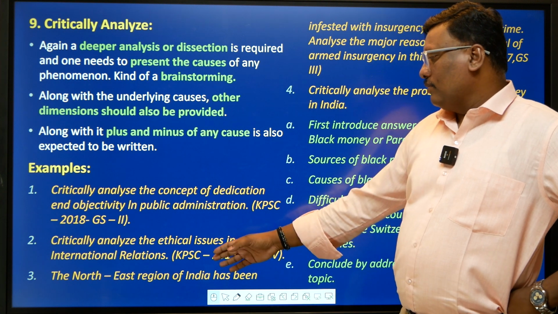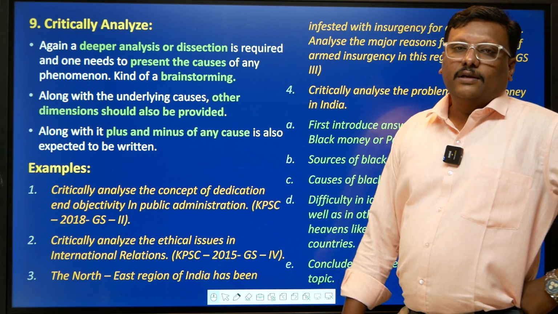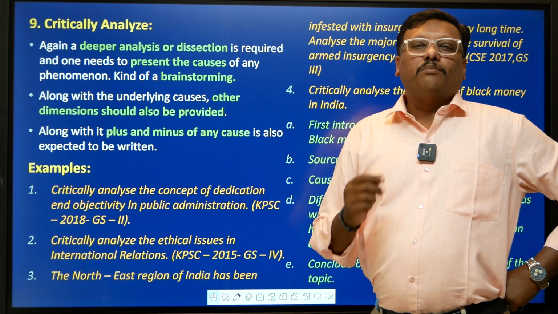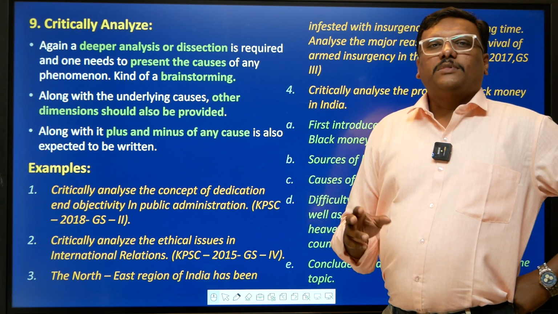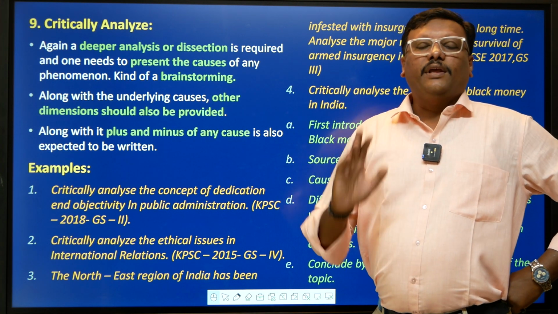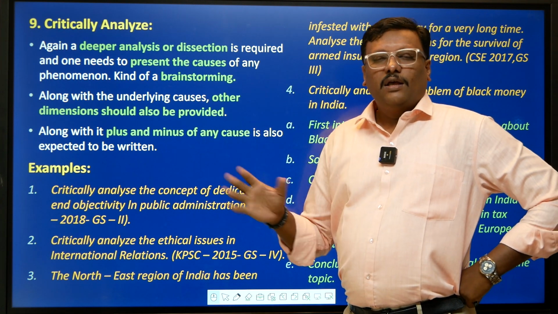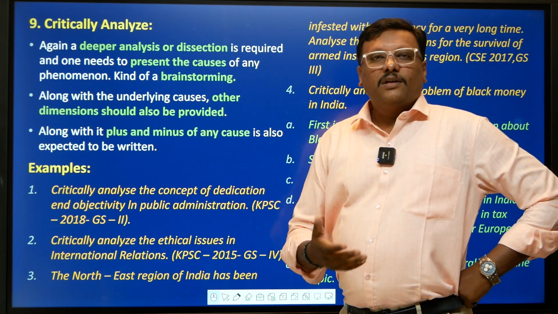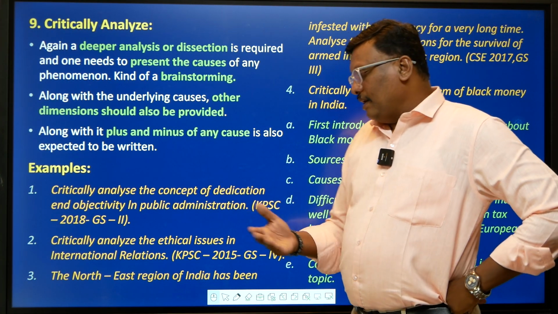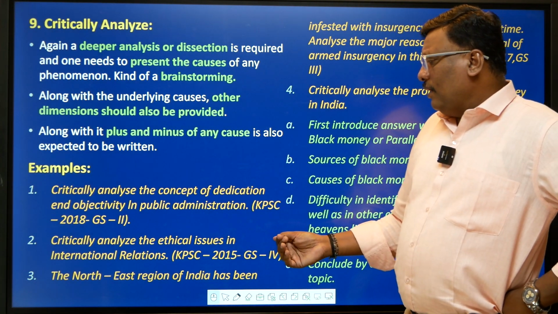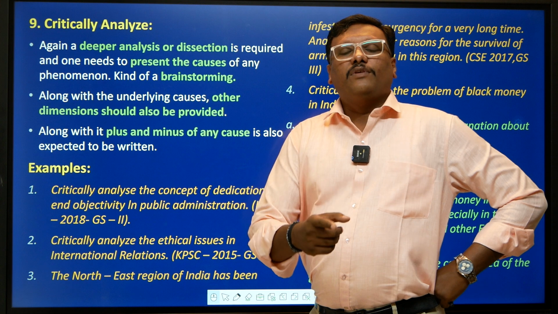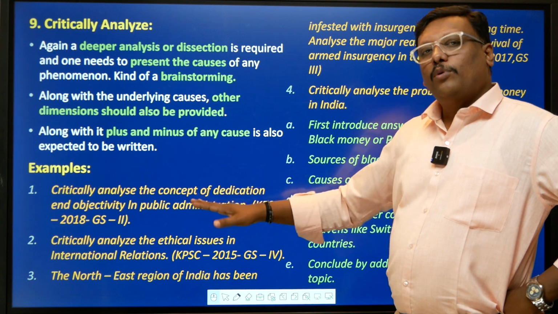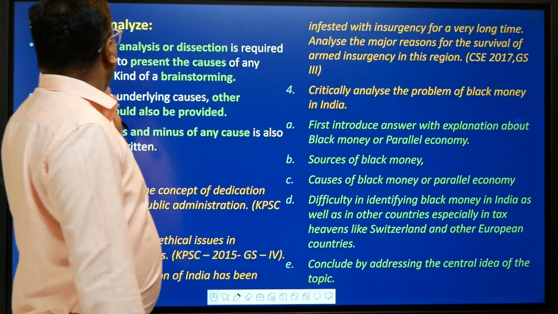The same thing goes for the other question, that is analyze the ethical issues in international relations. Ethical means, see in IR, we don't have permanent friends and permanent enemies. We are all situational partners. So that thing you have to present, and sometimes it is necessary for you to not even take a stand when the world is taking a particular stand, for example, the Ukraine-Russia crisis or the Israel-Hamas crisis. You are partners with Israel and Russia. So in that, you can't be completely ethical, right? At the same time, there are certain ethical issues which come in conflict with the foreign policy of a nation and ours, so we don't tend to align with them. So you have to talk about both the aspects, right? So that is your critically analyze, right?